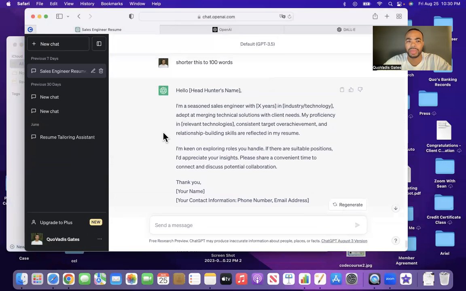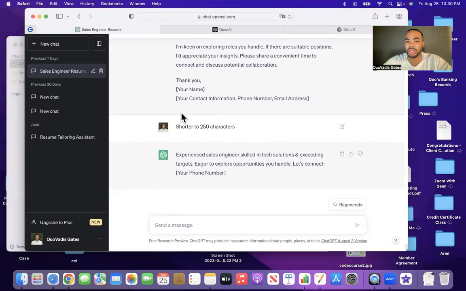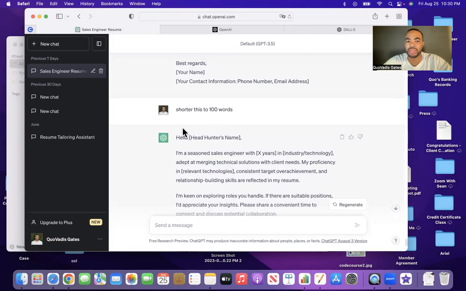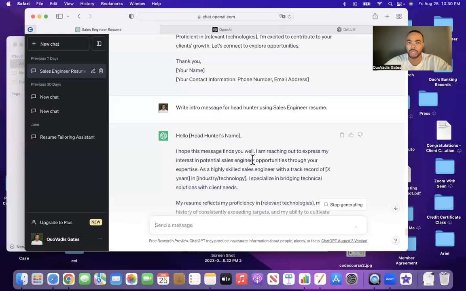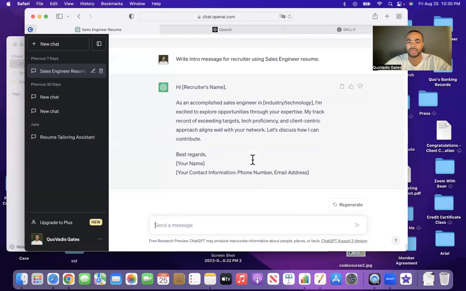But basically the same way that you saw me ask ChatGPT for a message for a headhunter, I literally can just copy this: write intro message for headhunter using sales engineer resume. I'm going to say write intro message for recruiter using Salesforce, using sales engineer resume.